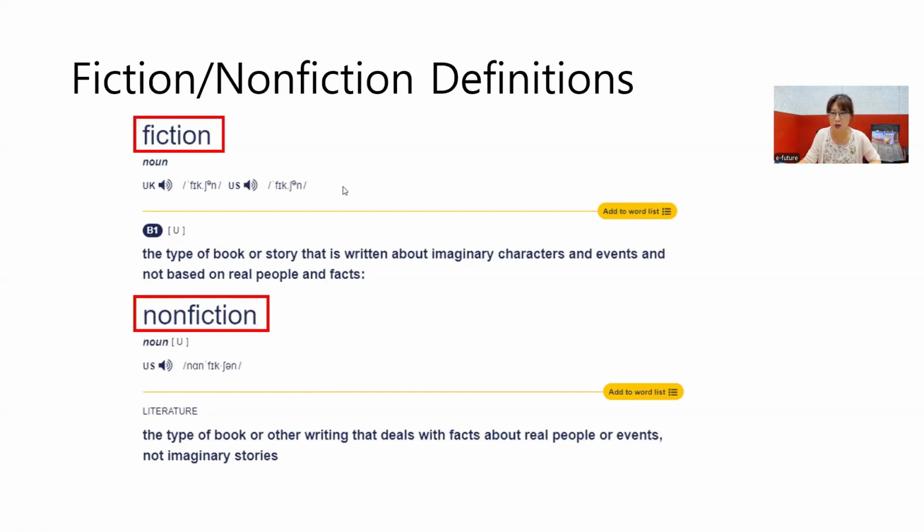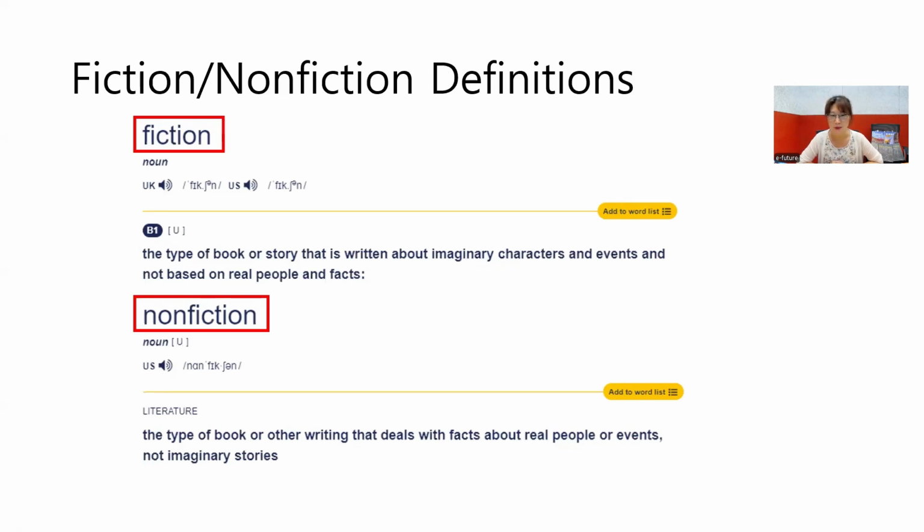Let's look at the definition. This is from the Cambridge Dictionary, online dictionary, I think. Fiction: the type of book or story that is written about imaginary characters and events and not based on real people and facts.